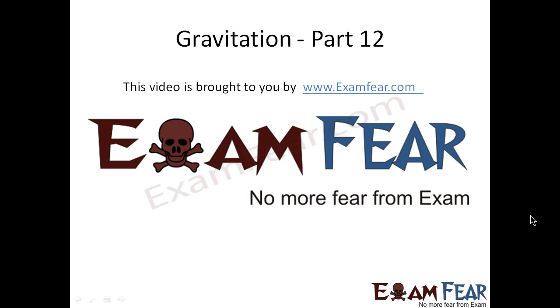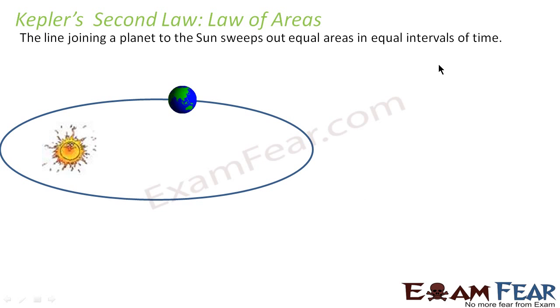Please make sure that you have watched all the videos from part 1 to 11 before going ahead with part 12. Second law is more popularly known as law of areas. Why? Because this law states the line joining a planet to the sun sweeps out equal areas in equal intervals of time.